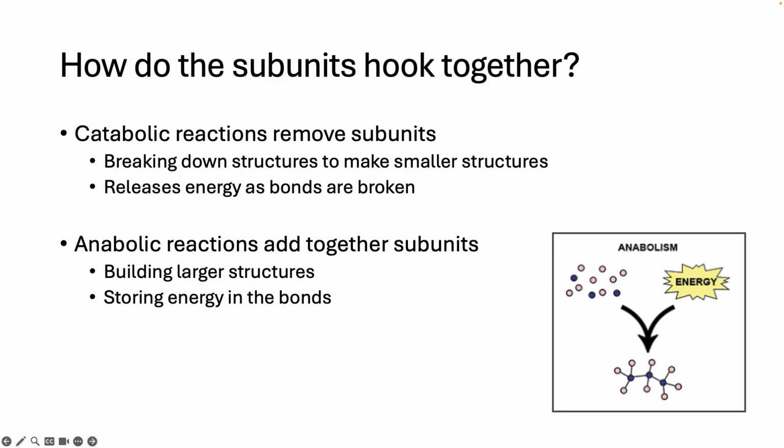Both anabolism and catabolism have other names. Catabolism is also called hydrolysis. Anabolism is also called dehydration, or sometimes dehydration synthesis. We're going to look at the molecular mechanisms that atoms go through to either build or break down molecules. And guess what? It has a lot to do with covalent bonds and water.